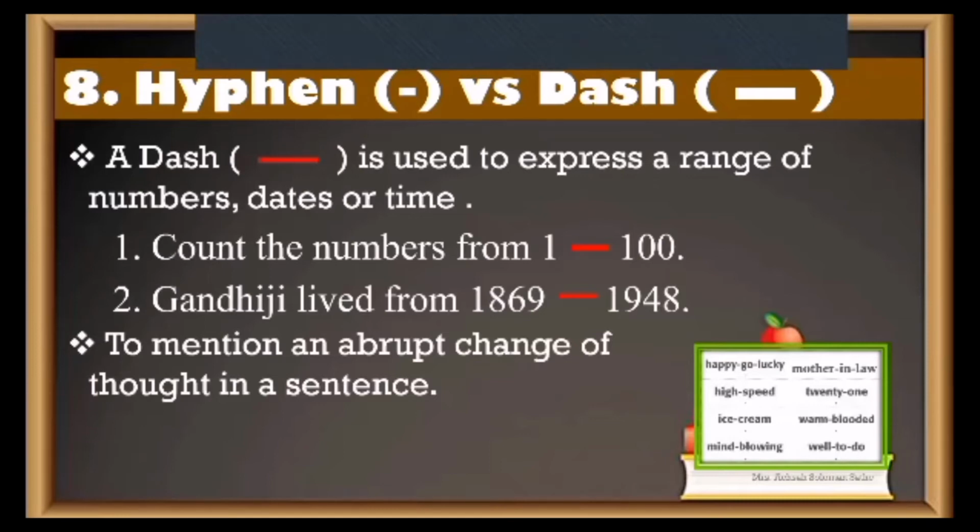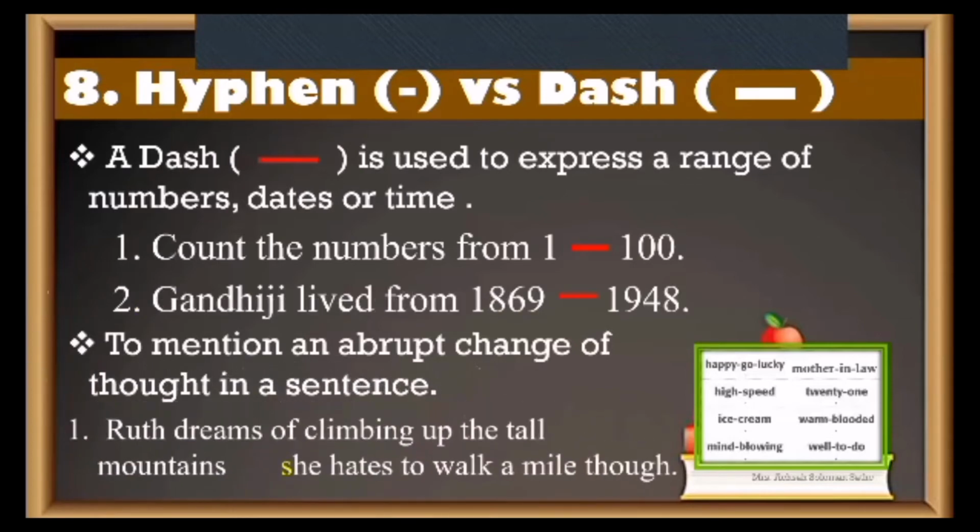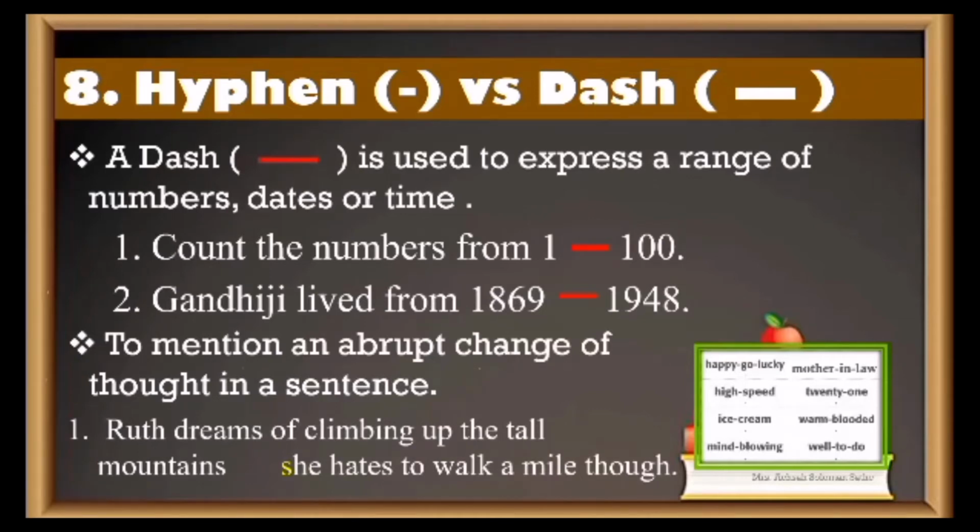So for example, let's try to understand. Ruth dreams of climbing up the tall mountains. Then suddenly my thought changes: but she hates to walk a mile though. She hates to walk even one mile. How is it possible that she is going to climb a mountain? That's my thought. It's a totally different and abrupt change of mind.